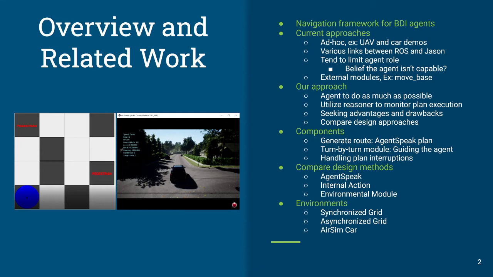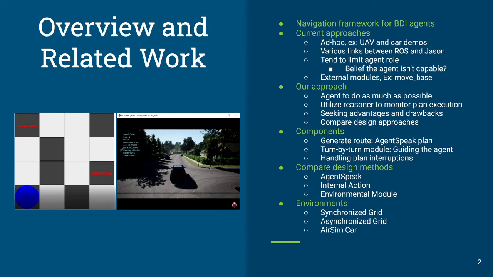Now our approach turns this on its head a little bit. We want to look at this from the perspective of getting the agent to do as much as possible. Can we utilize the reasoner for monitoring the plan execution? Can we use that reasoner to make decisions based upon where the agent is moving and where it is on its goal? We're looking to seek any particular advantages or drawbacks to this type of approach. And of course, we're going to compare some design approaches for doing this.